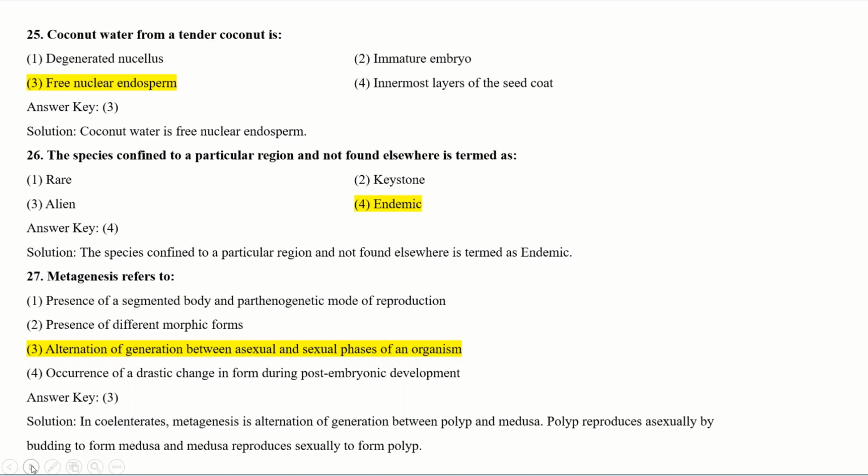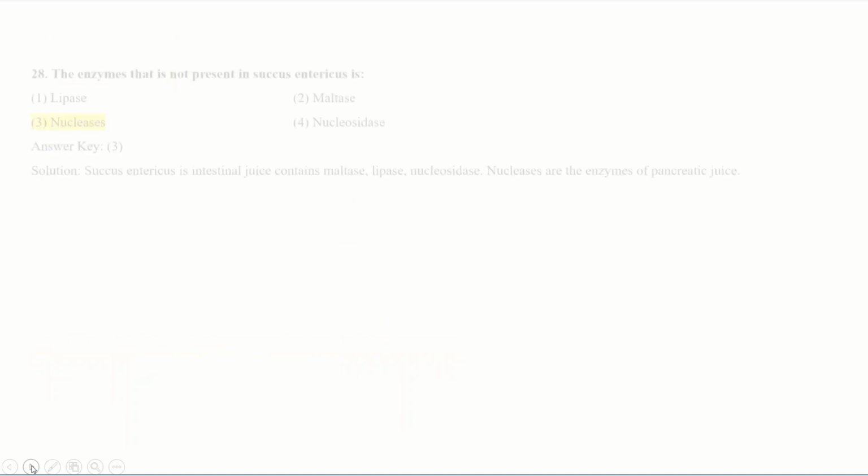In the explanation of this answer, you can see in coelenterates, metagenesis is an alternation of generation between polyp and medusa. Polyp reproduces asexually by budding to form medusa, and medusa reproduces sexually to form polyps. Means this is an alternation which happens in the coelenterates. It is called metagenesis. Means metagenesis is an alternation of generation between asexual and sexual phases of an organism.